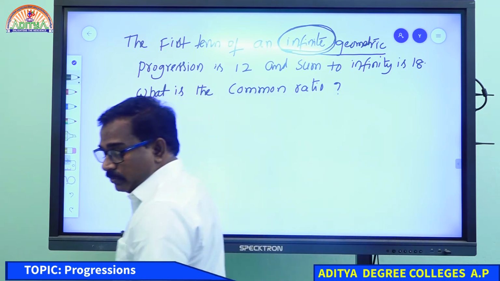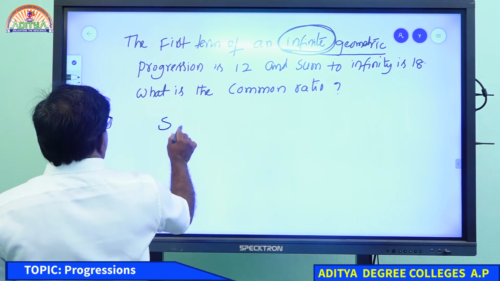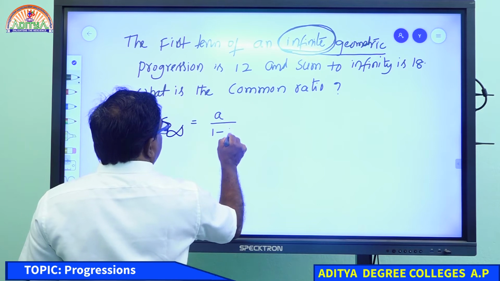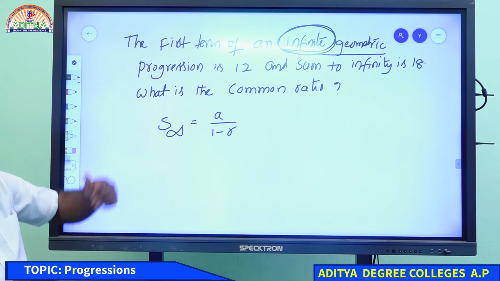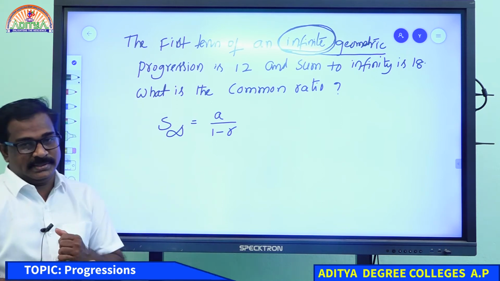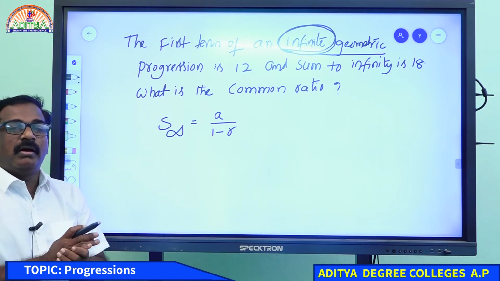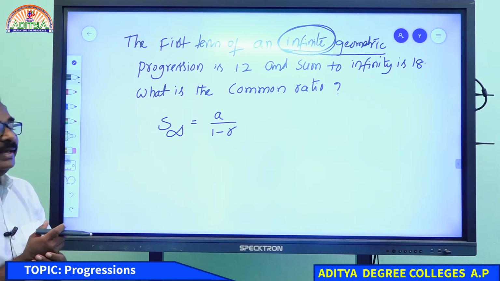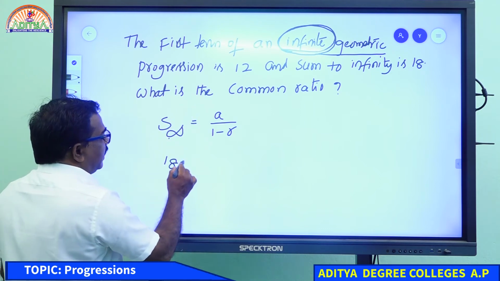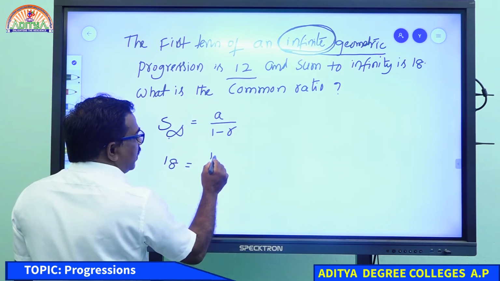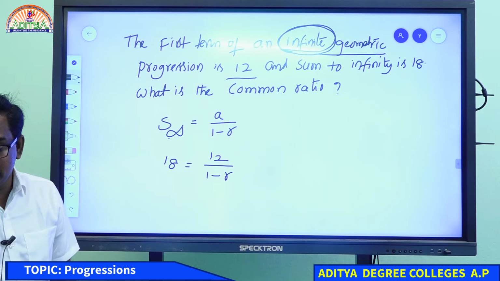So we have one formula. What about infinity? S infinity equal to A by 1 minus R. The geometric progression is an infinite series. A means the first term, R means ratio. S infinity is given as 18. The first term is given as 12. What is R is asked. You just need calculation, that's all.